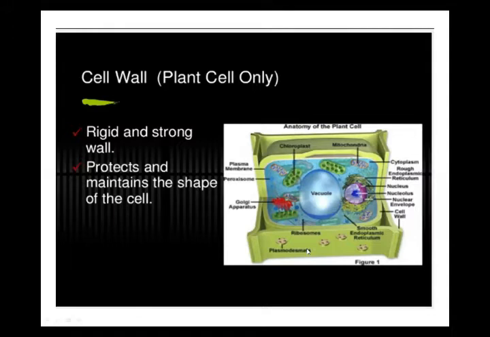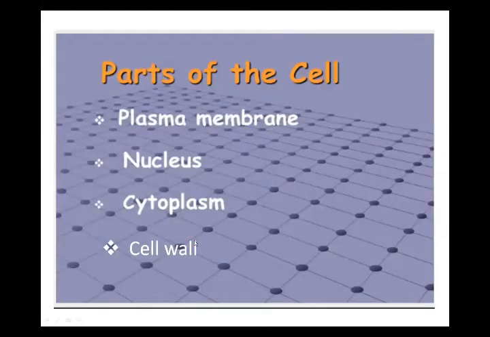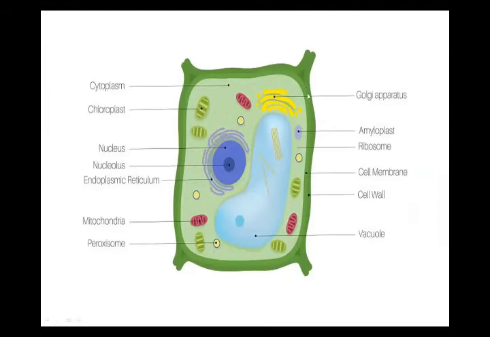Now I'm telling you about the function. What is the function of the cell wall? The cell wall protects the cell as well as gives the shape of the cell. Now I'm showing you the plant cell again. You can easily see three layers of the cell wall are very clear. Greenish is the outermost boundary, rigid and hard.